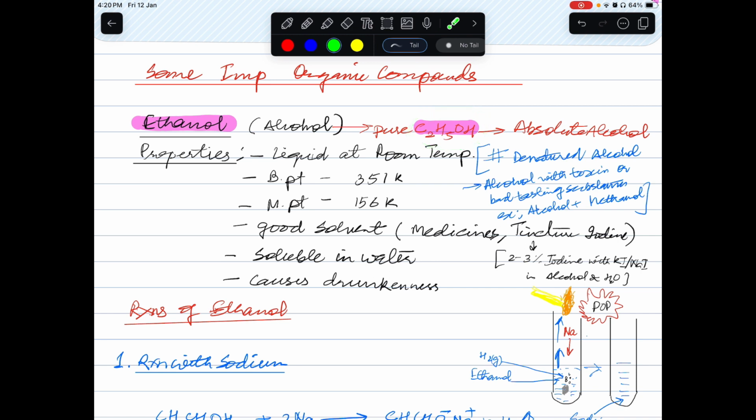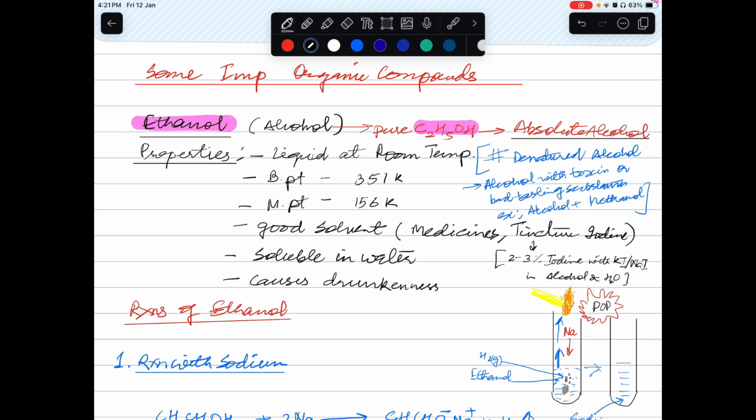Now, pure C2H5OH, that is without any amount of water or any substance added, is called absolute alcohol. So, if someone asks you what is absolute alcohol, it is nothing but the purest form of ethanol.